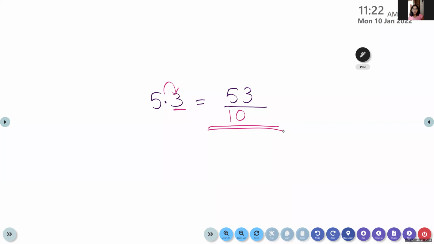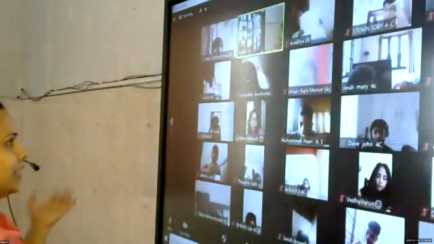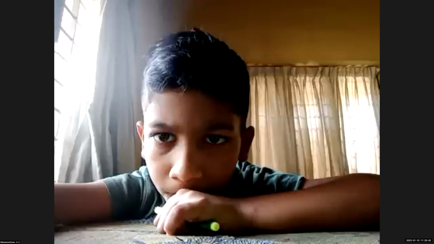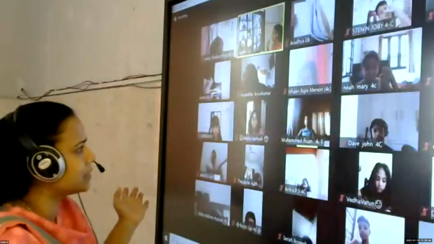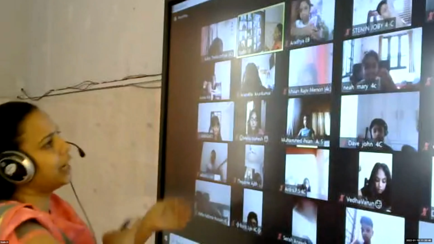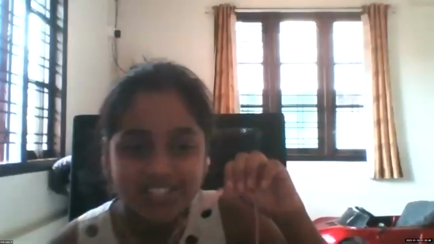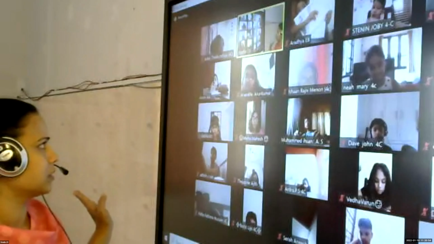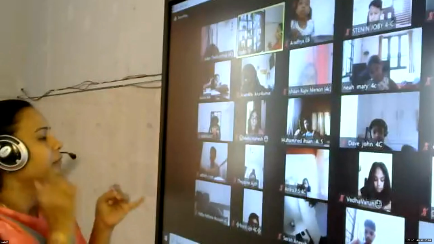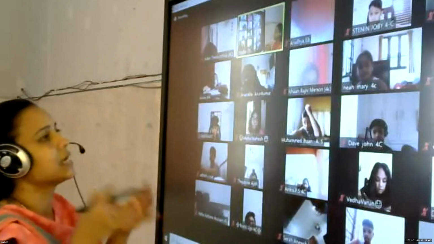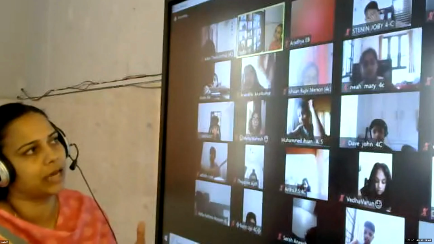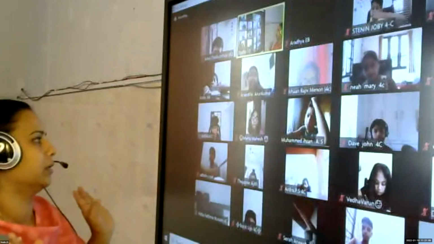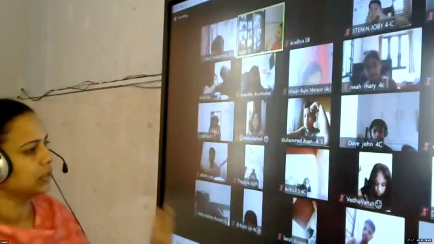Yes, children, is that clear? Only this much, very easy. We have to write a fraction. We don't want any decimal point because we have to make the decimal into a fraction. So will there be any decimal in the fraction? No. So write the number without a decimal point. Then you have to check the denominator. How can we check that? We have to count the number of decimal places, and that many zeros will be in the denominator. Only these 2 steps you have to check.